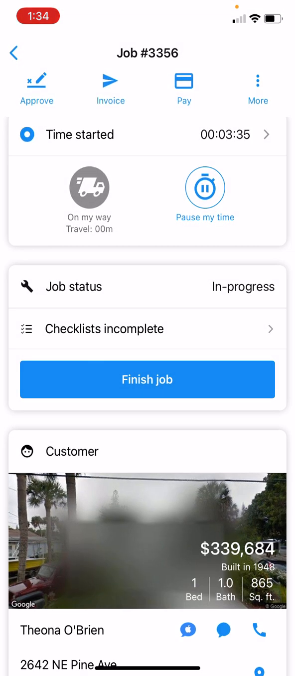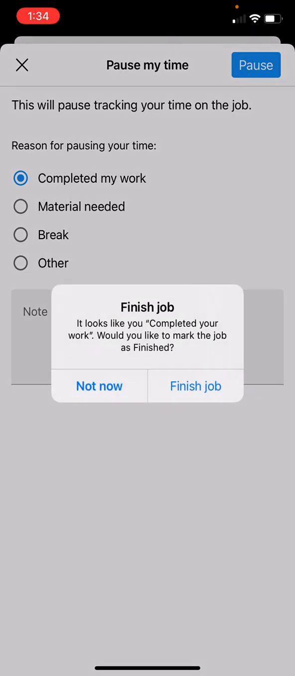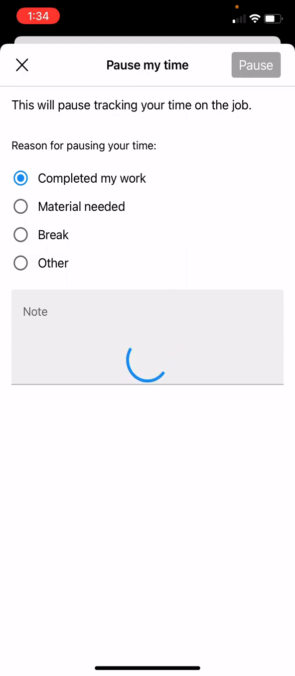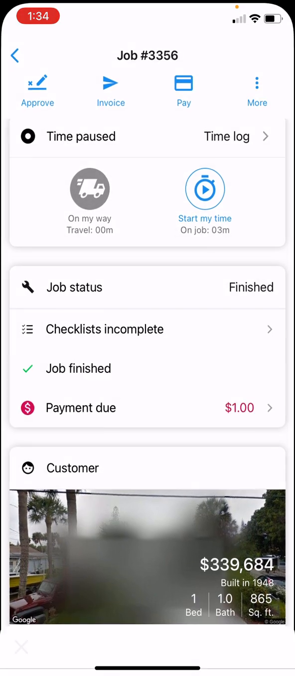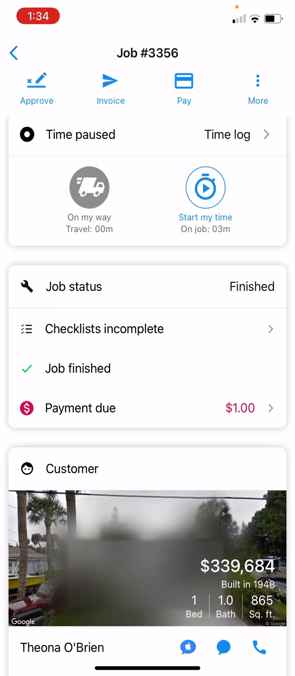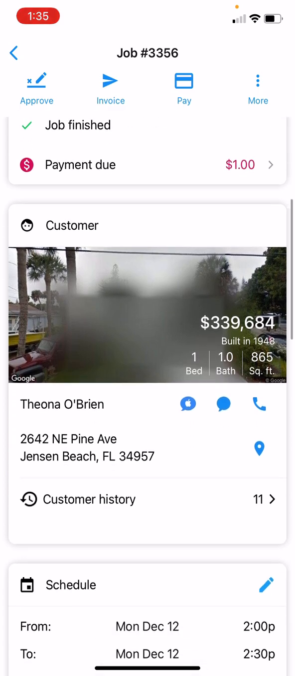So we finished the checklist. Then we're going to go ahead and stop our time, completed my work, pause, and finish the job. And then you'll see it tracked, the job is completed, it tracked the travel time, it tracked the on-the-job time. It's saying checklist is incomplete because we didn't fill out every item on the checklist. That's okay, because not every house is going to have every single room on the checklist.